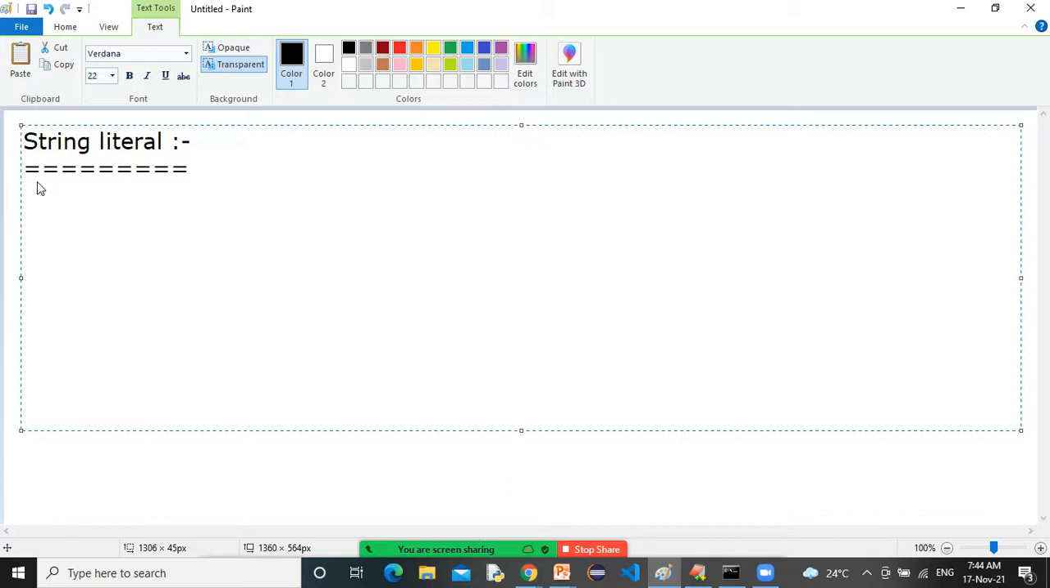So what is string literal? Any literal enclosed in double quotes is a string literal. So what are the valid literals in a string? String x is equal to anything within double quotes. Anything enclosed in double quotes is a string. Correct or not? Yes, sir. Remember that point only. Sir, next, sir.